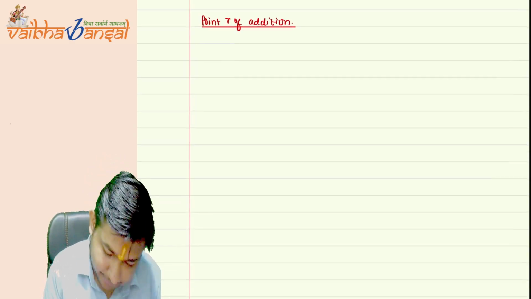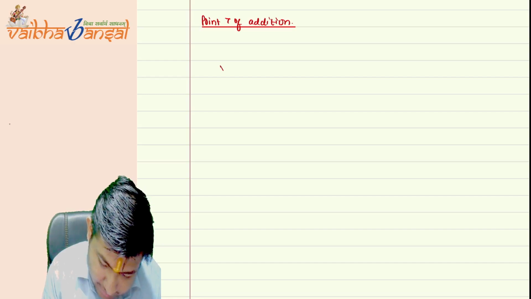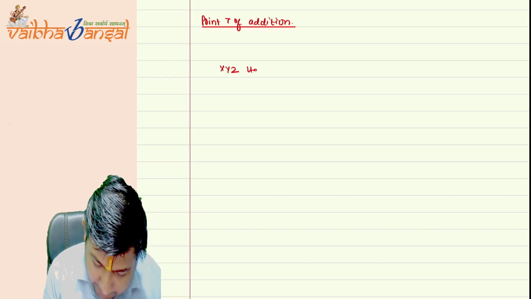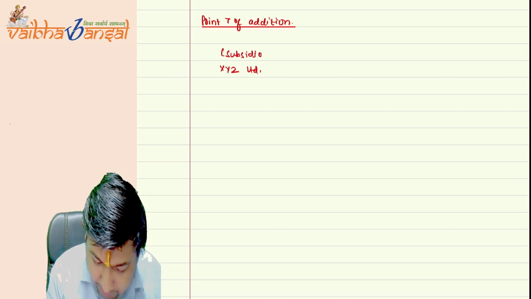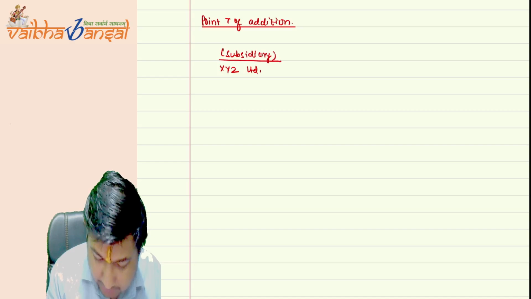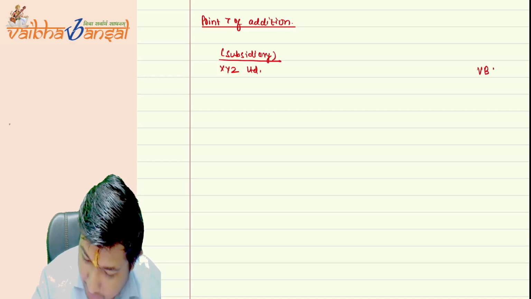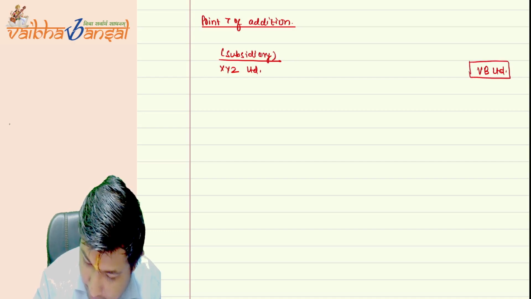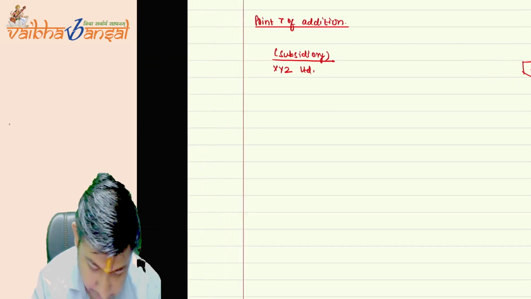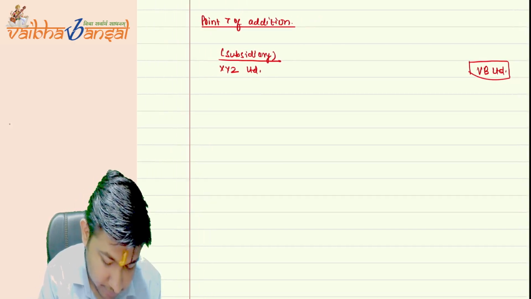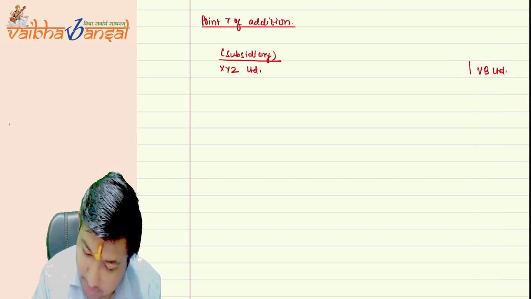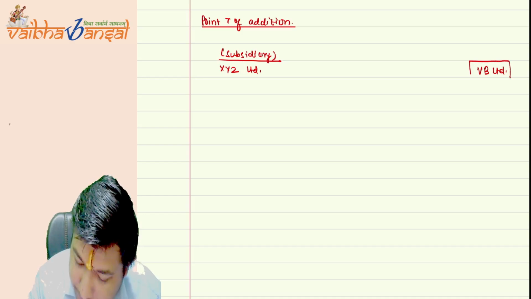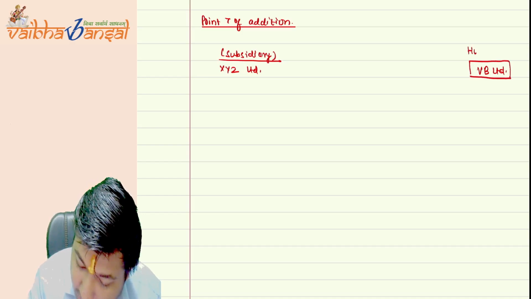Suppose it is XYZ Limited, a subsidiary. It is VV Limited, it's a holding company.